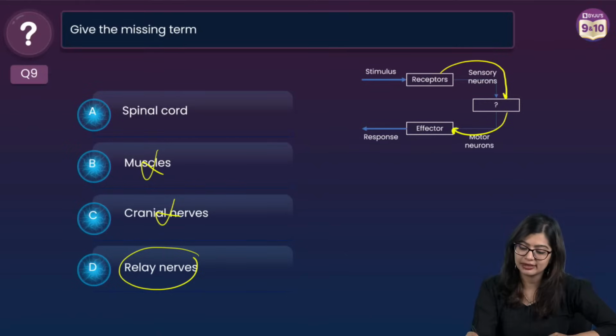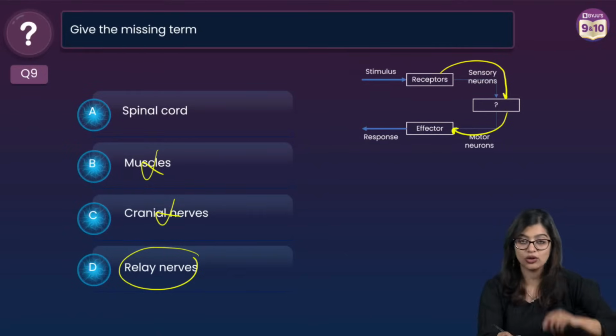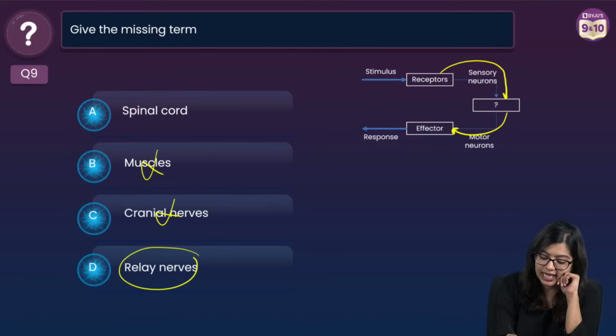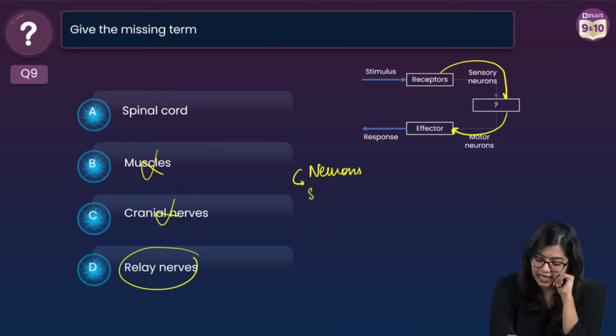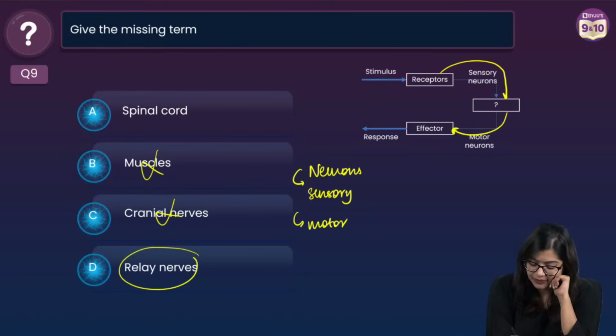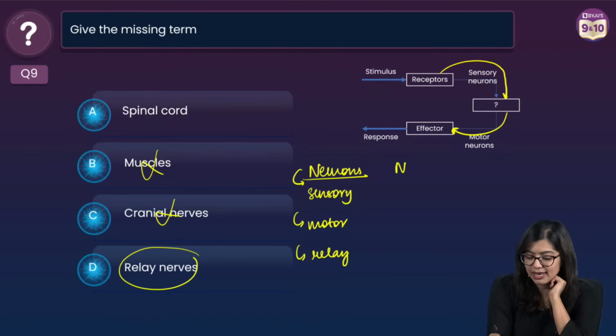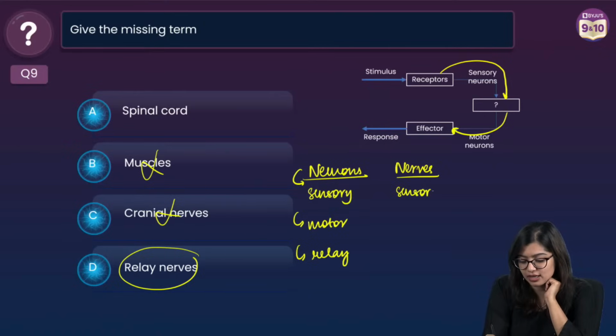Now what are we left with? Information. So let's remember this. We have neurons which are of three types. We have sensory neuron, we have motor neuron, then we have relay neurons or interneurons. But what are my three types of nerves? Can you tell me? We have sensory nerves, we have motor nerves, and we have mixed nerves.